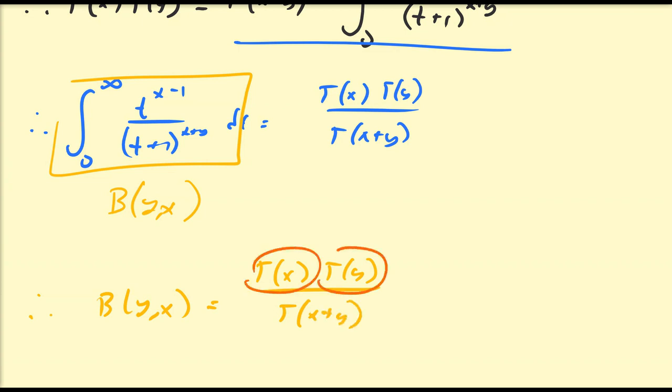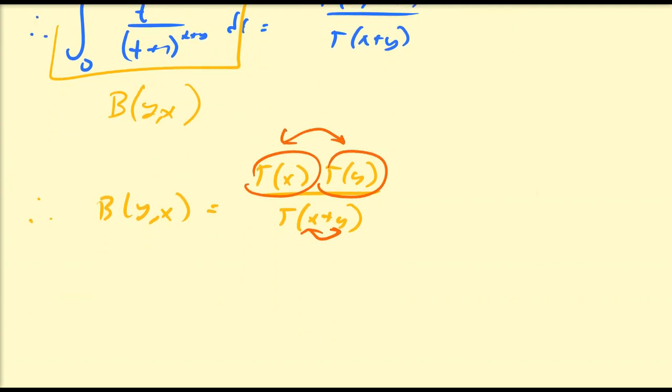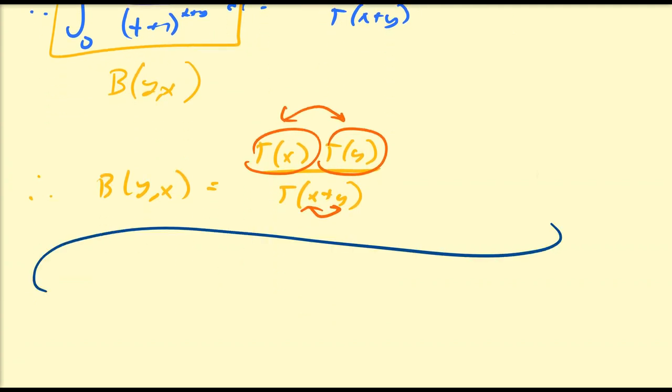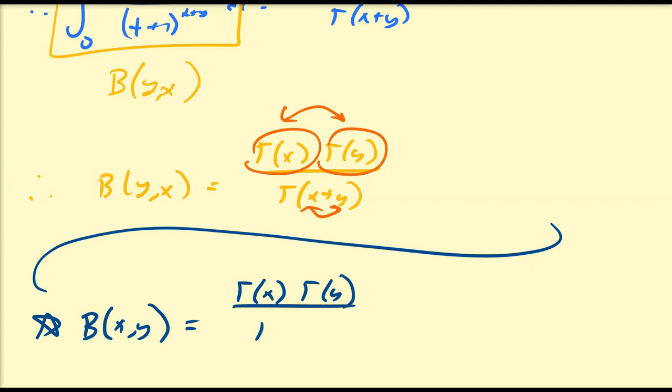But we can interchange these terms since multiplication and addition are commutative, so this is precisely beta of x, y. So this gives us the beautiful identity: beta of x, y is equal to gamma x, gamma y over gamma x plus y.